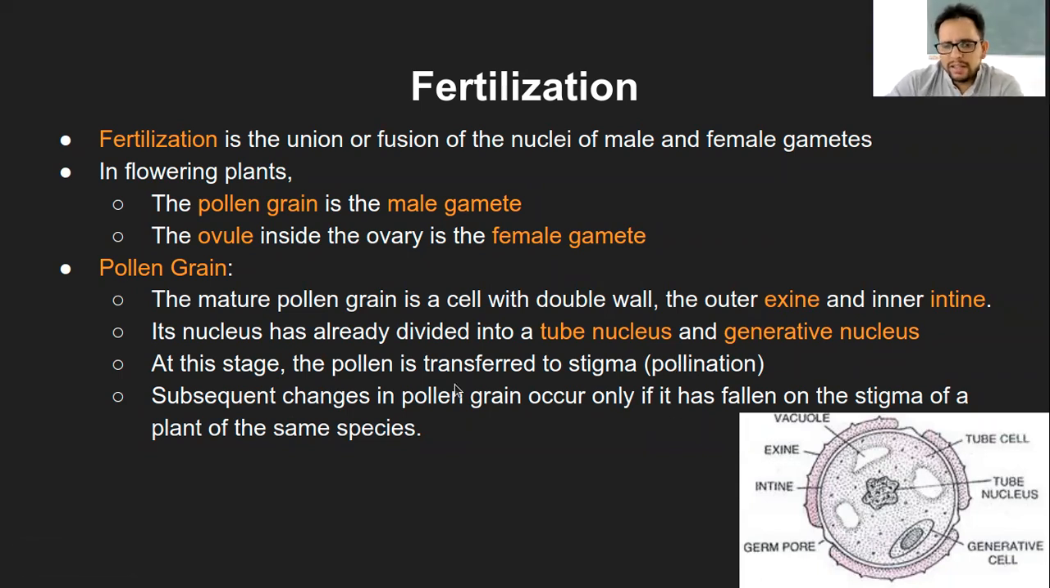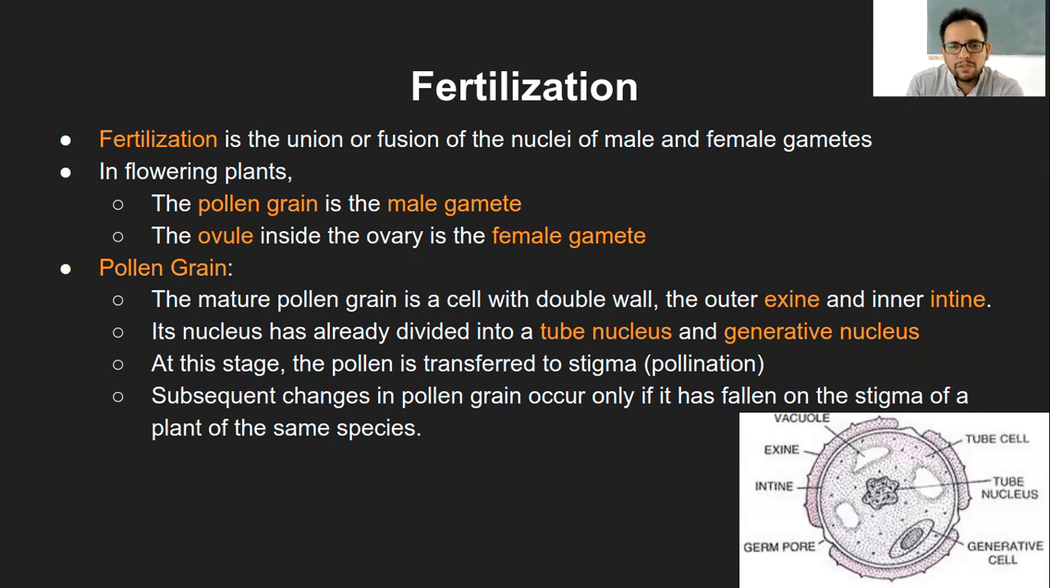So that is the third point we mentioned here. The pollen is transferred to the stigma when it is matured and when it has all the structures. Now the subsequent changes in the pollen grain occur only if it has fallen on the stigma of a plant of the same species. Only then will the subsequent changes for the further fertilization process occur, otherwise they will not occur.